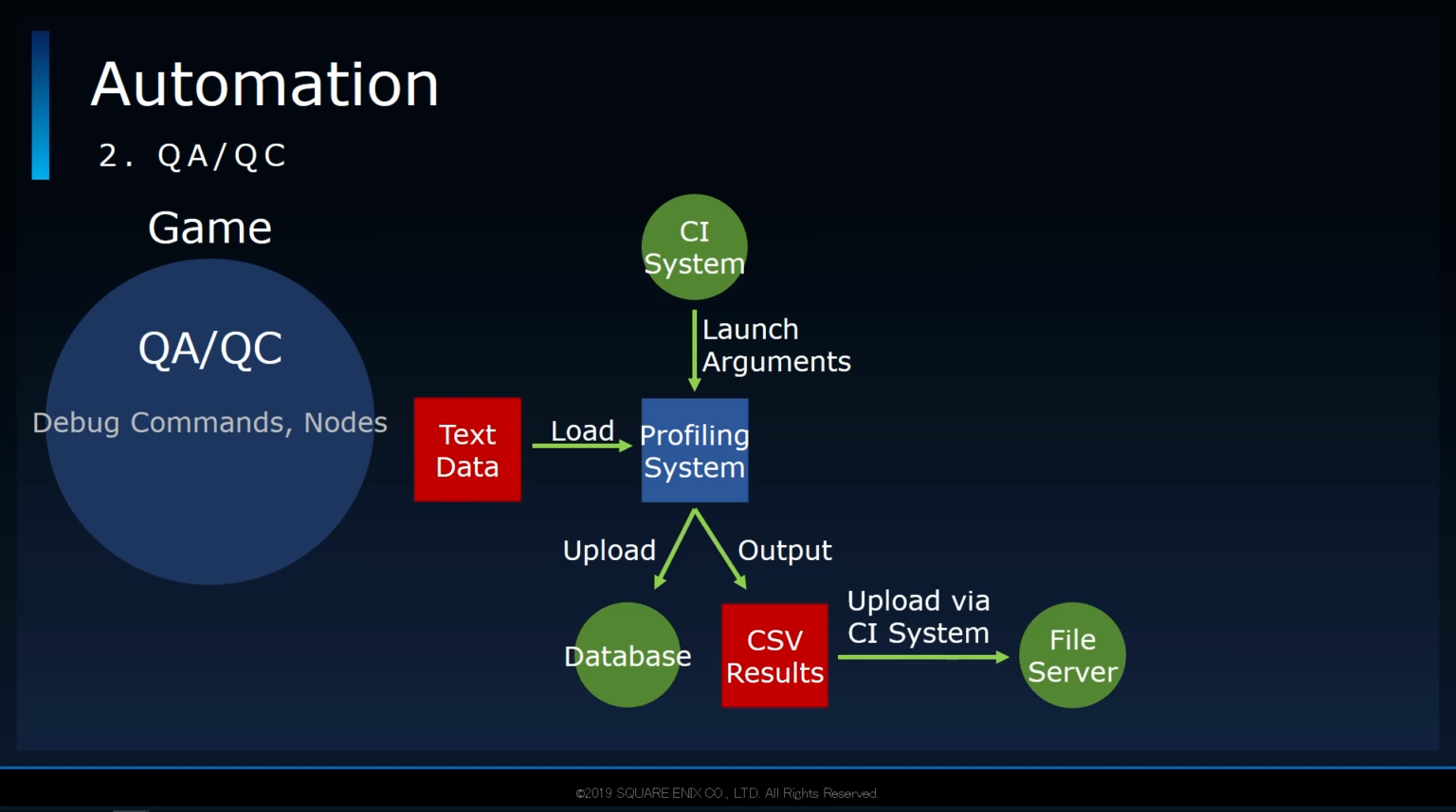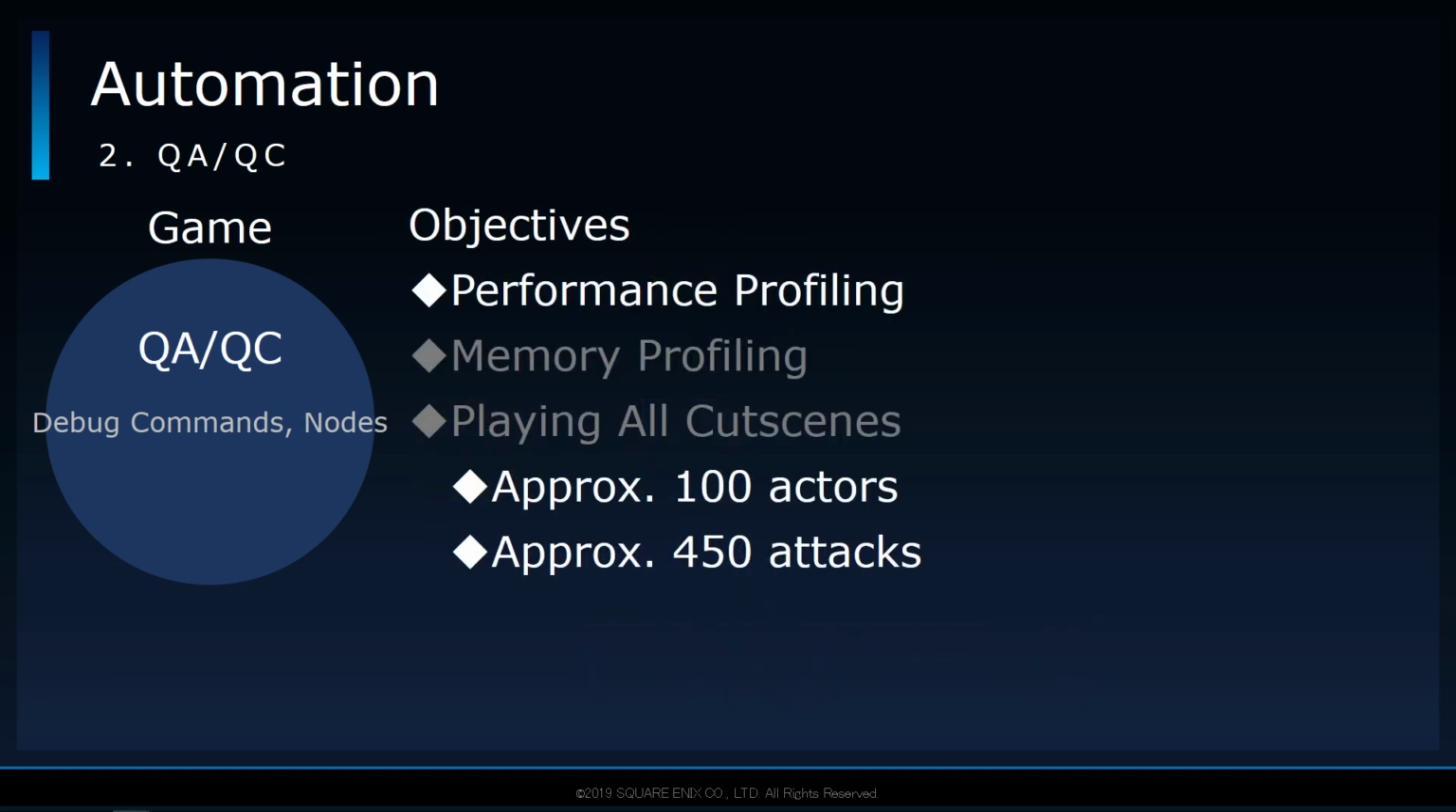To be precise, there are three kinds of QA-related systems that we automated. The first includes a system that measures the performance of actors one at a time in a blank map. There were about 100 actors, including players, party members, and enemies. While it was only for enemies, there was another system that profiled roughly 450 attacks.